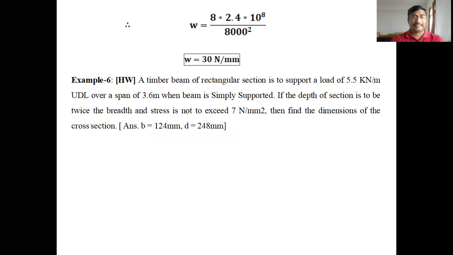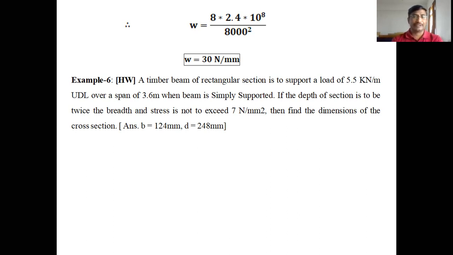Example 6 I am giving as homework. It is a timber beam of rectangular section, to support a load of 5.5 kilonewtons per meter UDL over a span of 3.6 meters. This is the UDL value, and the total length of the beam is 3.6 meters. The beam is simply supported.